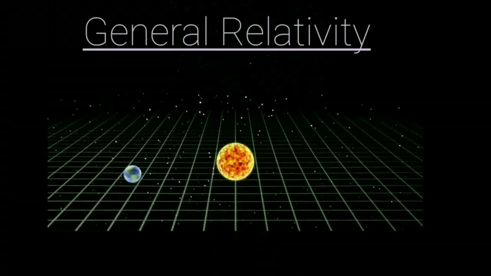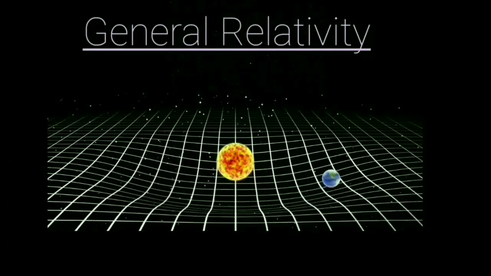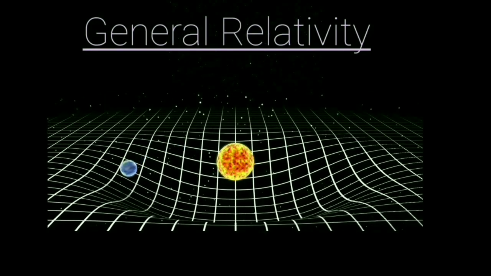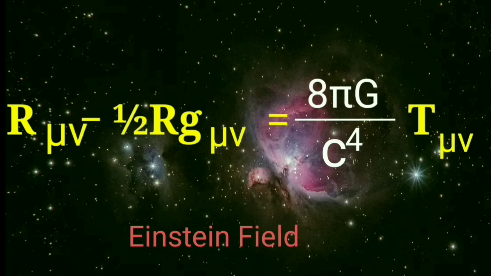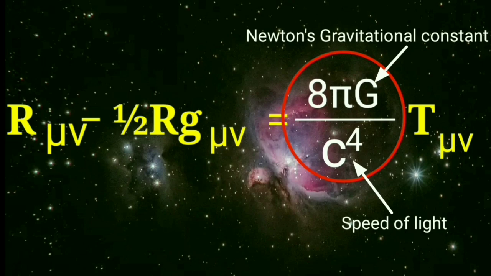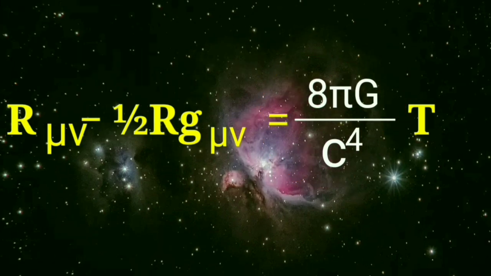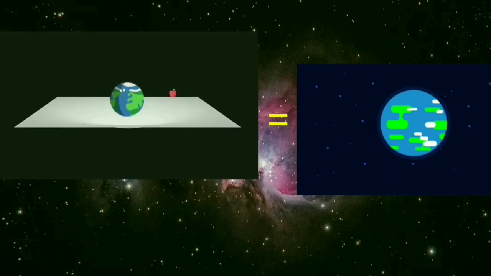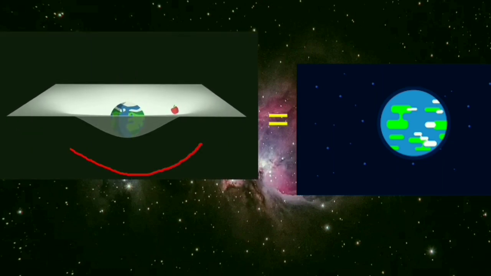General relativity teaches us that space is malleable and huge masses or energy can deform space. Mathematically, general relativity stands on this equation known as Einstein field equation. Now, I know this equation looks complex, but it's super easy to understand. The right side collects data about mass or energy distribution, where these all are constants. Now, if you put some data about mass distribution in the right side of this equation and solve the equation in the left side, you will get how that mass deforms spacetime.